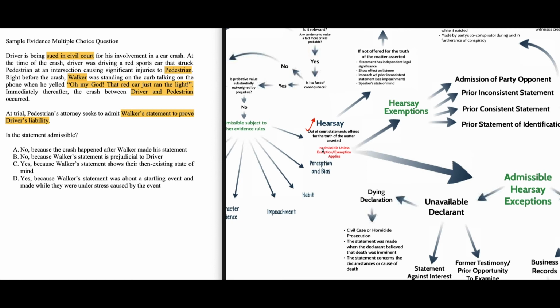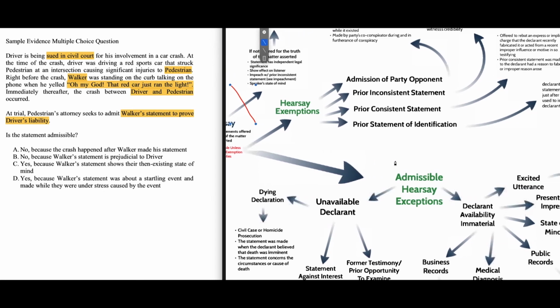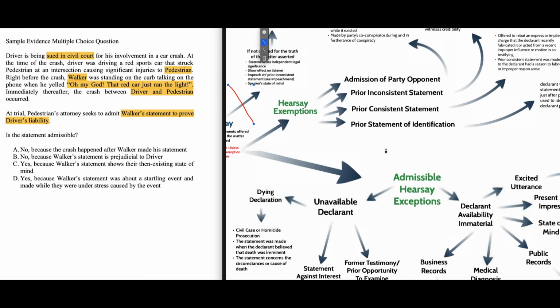And what do we know about hearsay? It's inadmissible unless an exception or exemption applies, which means that the only way that we have to go is this way, under hearsay exemptions or exceptions. So we can eliminate this arrow coming out of hearsay. So first, let's go quickly through the hearsay exemptions and let's figure out if they apply to our fact pattern.